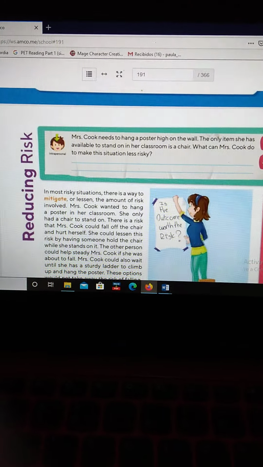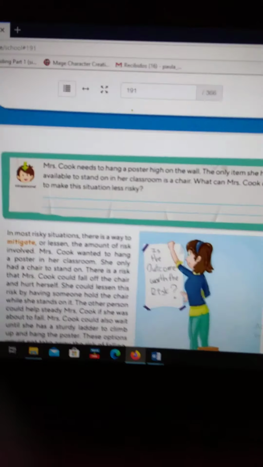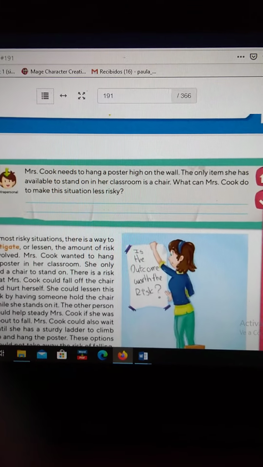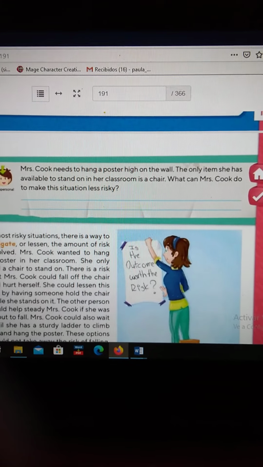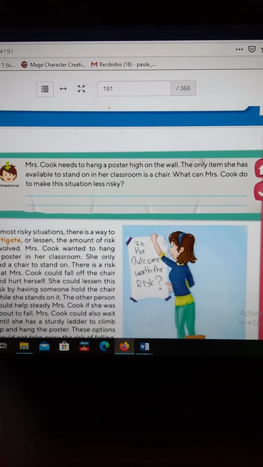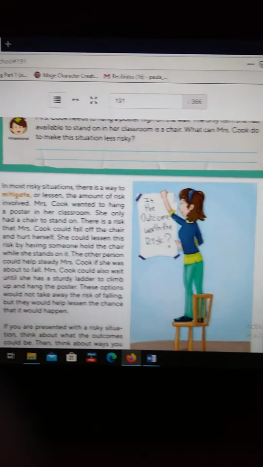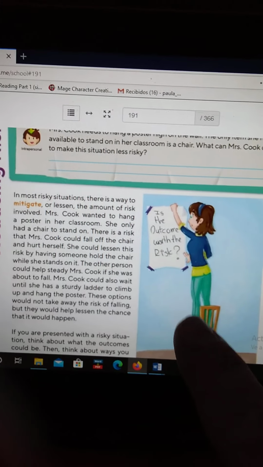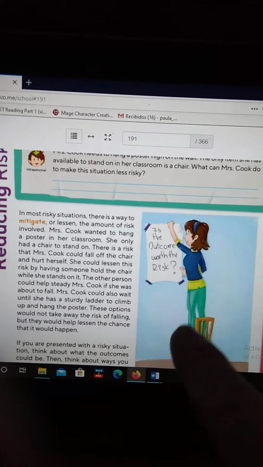So now we're going to speak about how to make risk less. Mrs. Cook needs to hang a poster high on the wall. The only item she has available to stand on is the classroom chair. What can Mrs. Cook do to make this situation less risky? What do you think she can do to avoid an accident if she has to climb the chair? Write one sentence what she can do to avoid any kind of accidents.